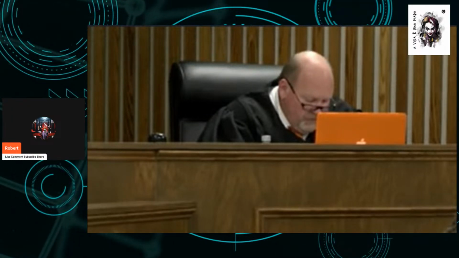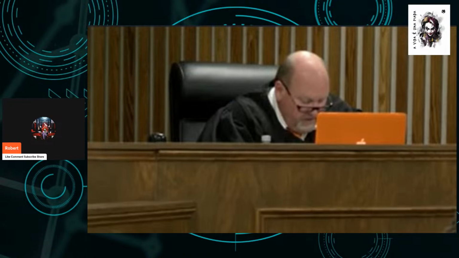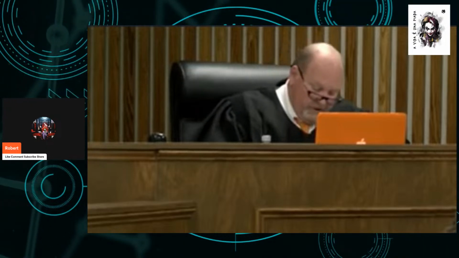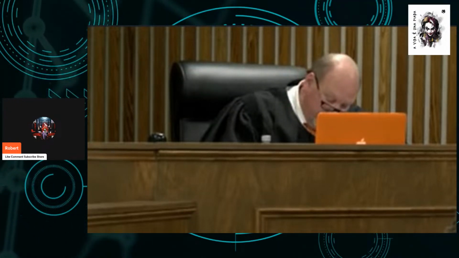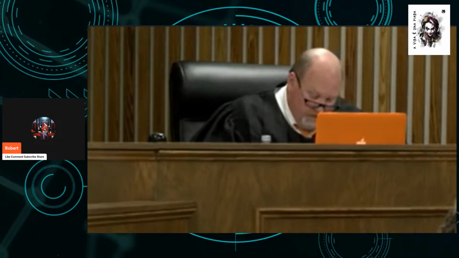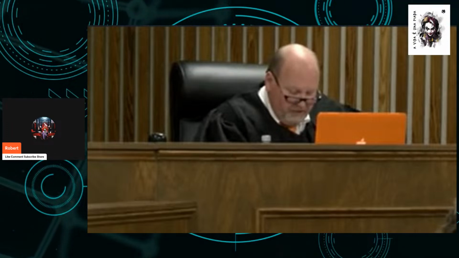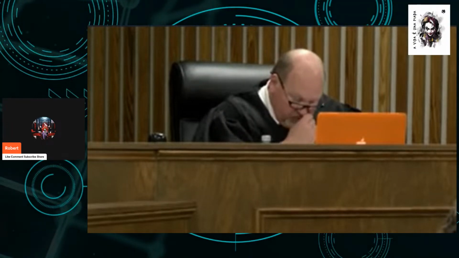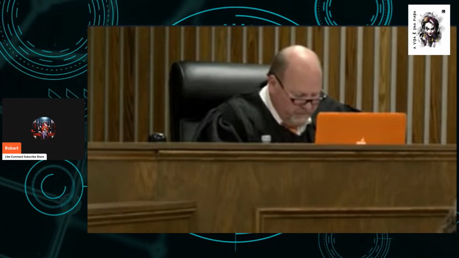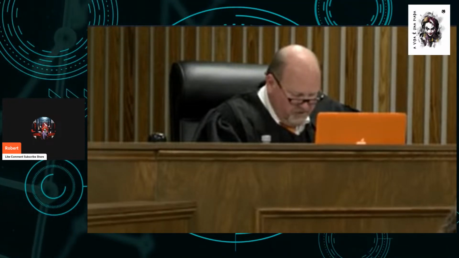If you find from the proof beyond a reasonable doubt that the defendant is guilty of reckless aggravated assault, then you may fix the fine in any amount not greater than $10,000. Sorry, not greater than $5,000. You also report your fine on your verdict form. If you have a reasonable doubt as to the defendant's guilt of reckless aggravated assault as charged and presented, then the verdict must be not guilty as to this offense.